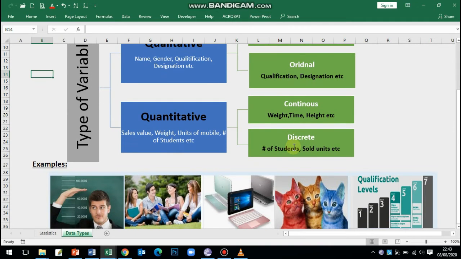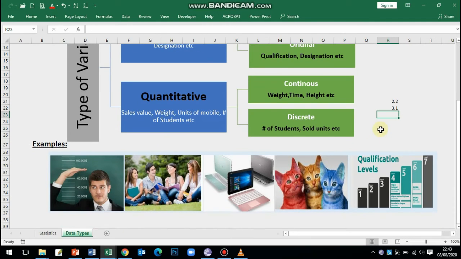If we see, the discrete variables are those variables that have certain and definite value. What is meant by definite value? It means in the discrete variables, you can't say that I have 2.2 laptops, or I have 3.1 laptops. That means I have to give the specific value. Either I have 2 laptops or I have 3 laptops.